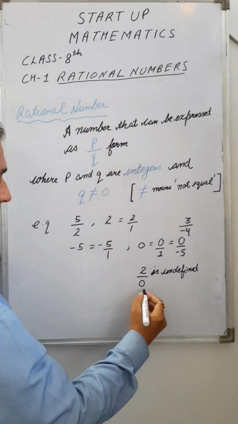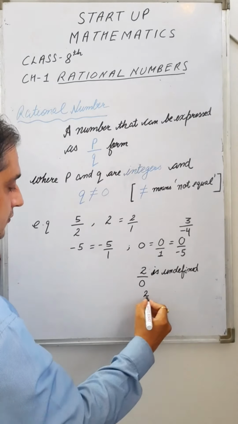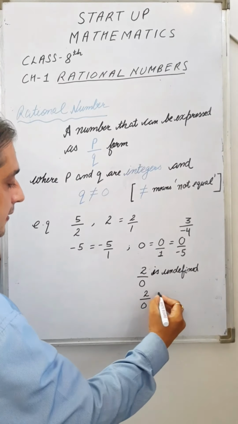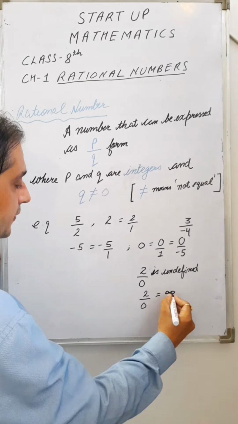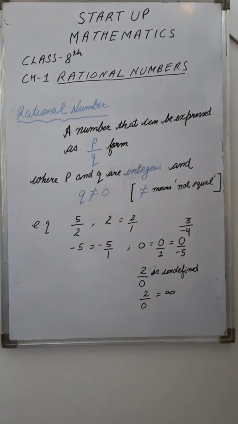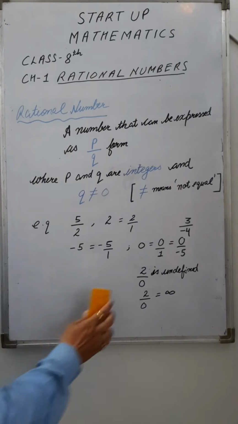We write the answer of 2 by 0 as a symbol called infinity, because we cannot divide any number by 0. This division is undefined, right?